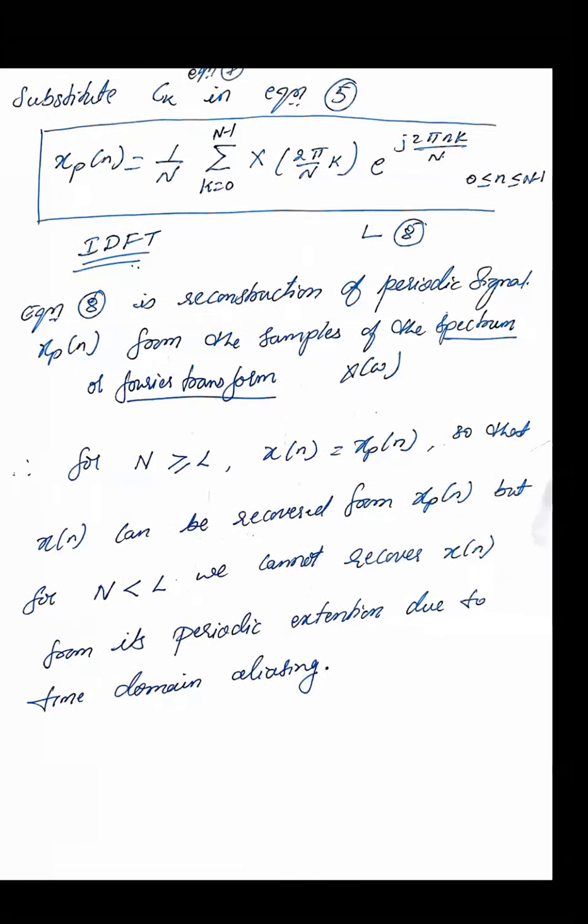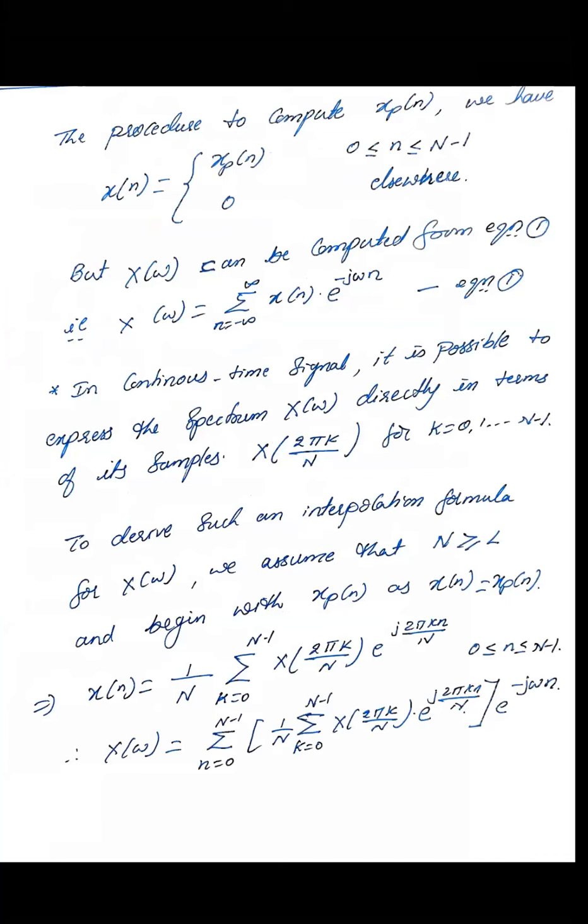Now let us derive the waveform. The procedure to compute the periodic signal: x of n is given by xp of n for 0 less than or equal to n less than or equal to N minus 1, that is, a value from 0 to N minus 1, and zero in other cases. But X of omega can be computed from equation 1, which is X of omega equal to summation from minus infinity to plus infinity of x of n e raised to minus j omega n.